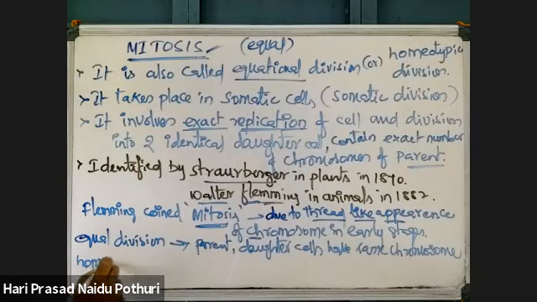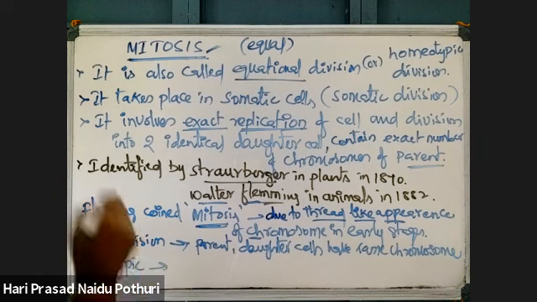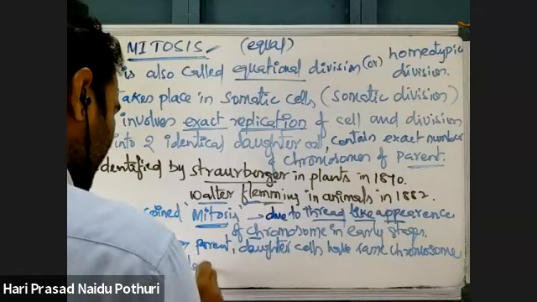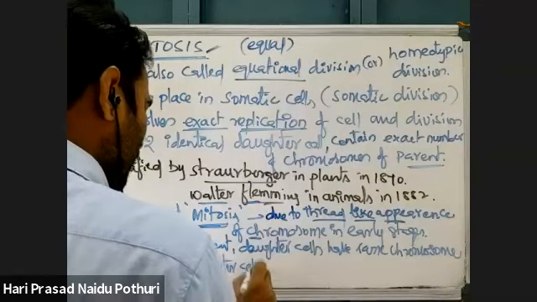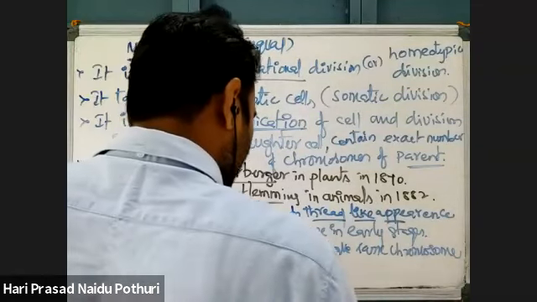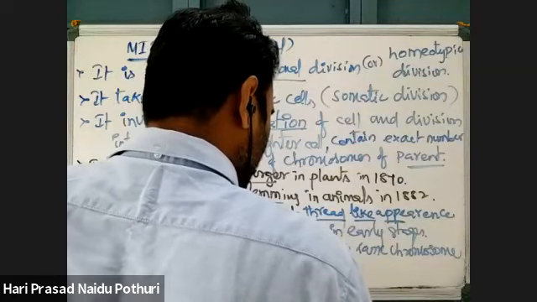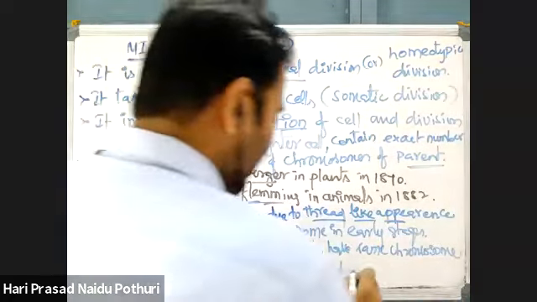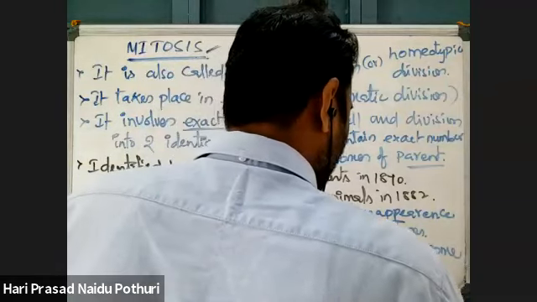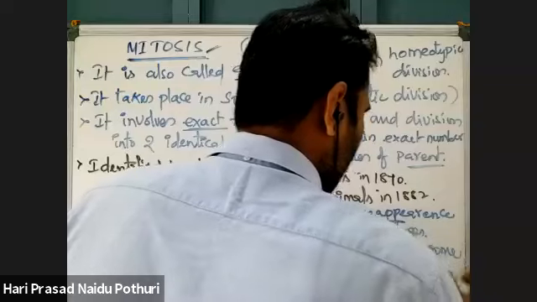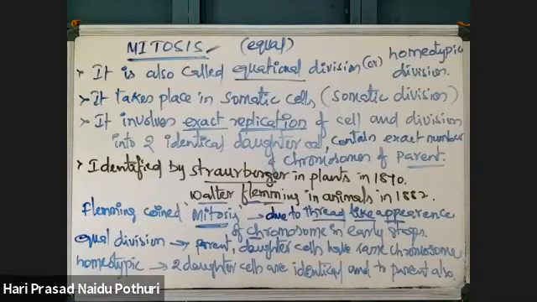Why is it called a homeotypic division? Because the two daughter cells are identical, exactly similar to each other. There is no change at all. They are identical to the parent also. The two daughter cells that are formed here are exactly identical to each other, and exactly identical to the parent cell also. That's why it is called homeotypic division.